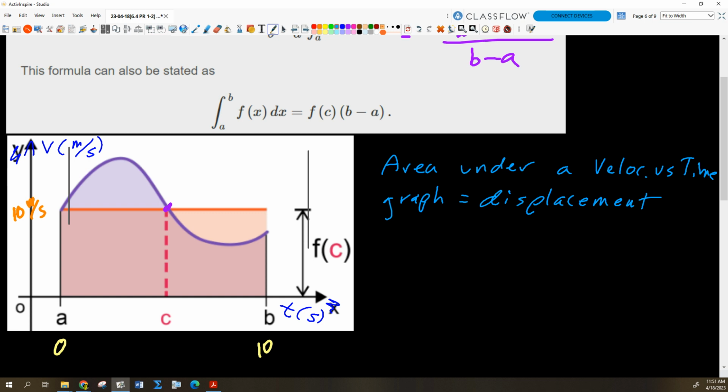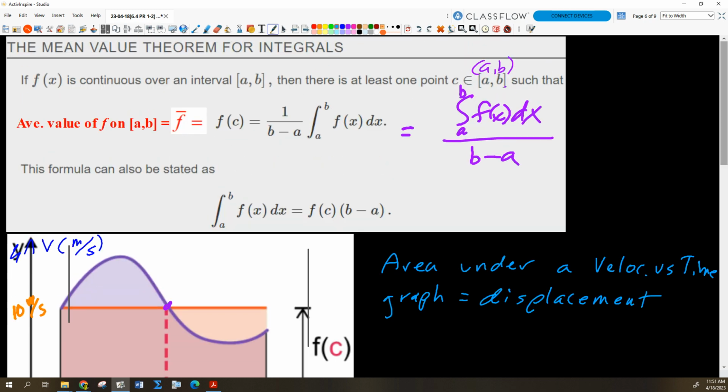Doesn't that make sense? If I'm going faster than 10 at some point and slower than 10 at some point, then I must pass through 10, right? Pass through the average because the function's continuous. That's our criterion. Okay? Does that make sense?